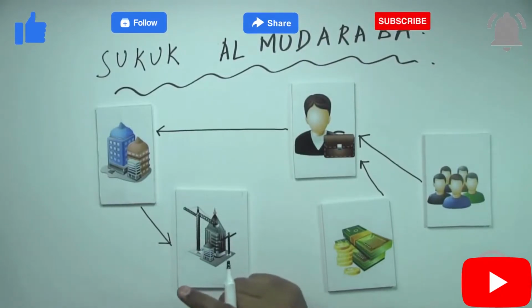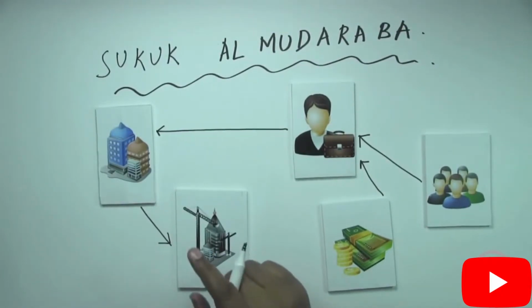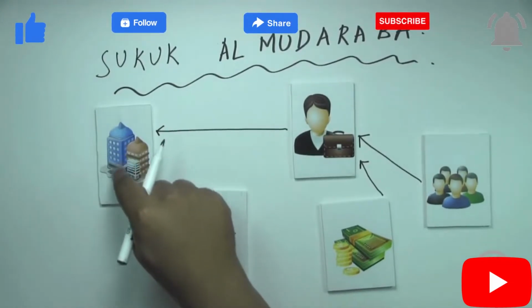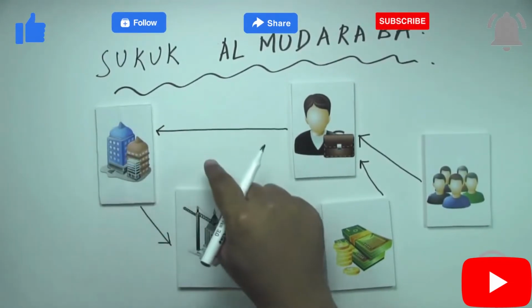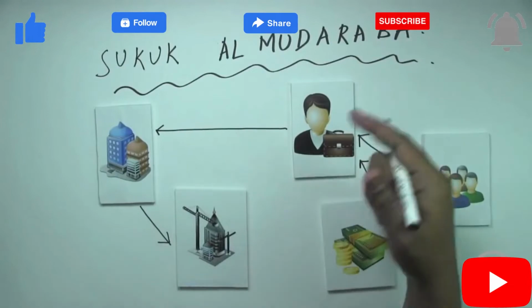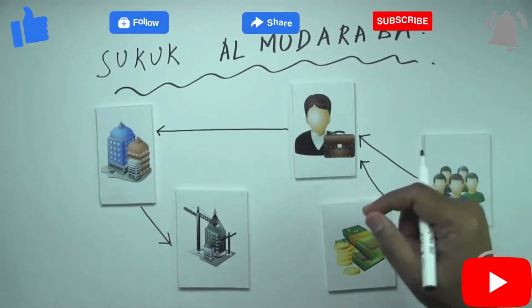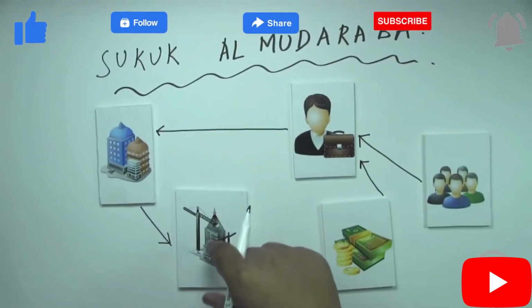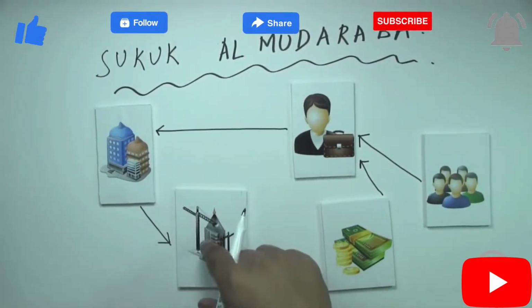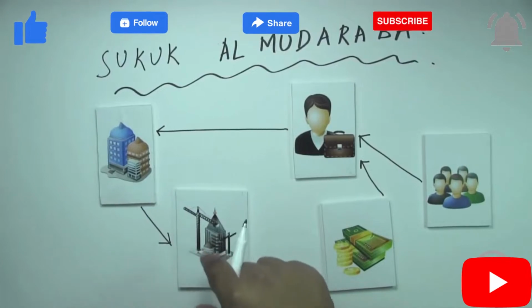There is also another important thing in a mudaraba sukuk, and that is because in a mudaraba sukuk, for it to be tradable, or for that matter any sukuk for it to be tradable, we have discussed that there has to be 1/3 of the assets of the mudaraba or a sukuk in a tangible form.